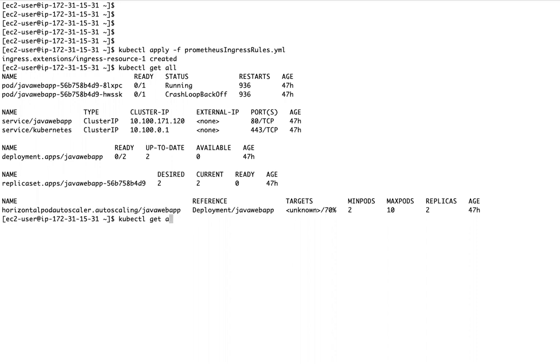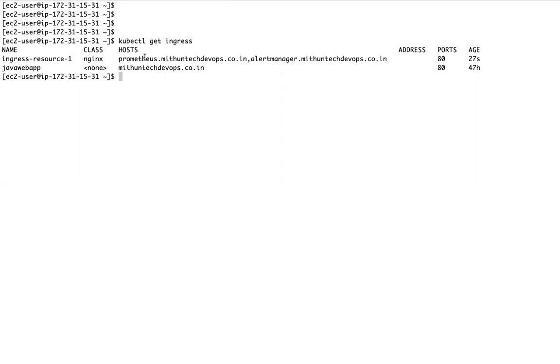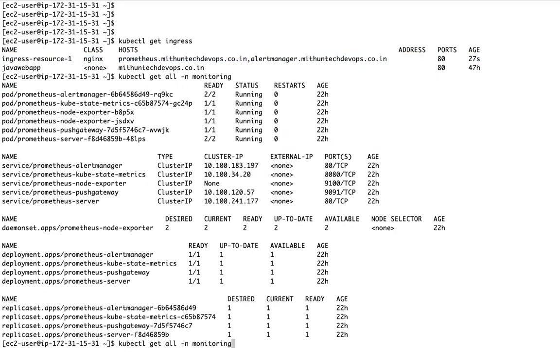in this namespace. kubectl get ingress. In this namespace, right? And our application is running. Our Prometheus Grafana is running in this namespace. And we created ingress rules in the default namespace.